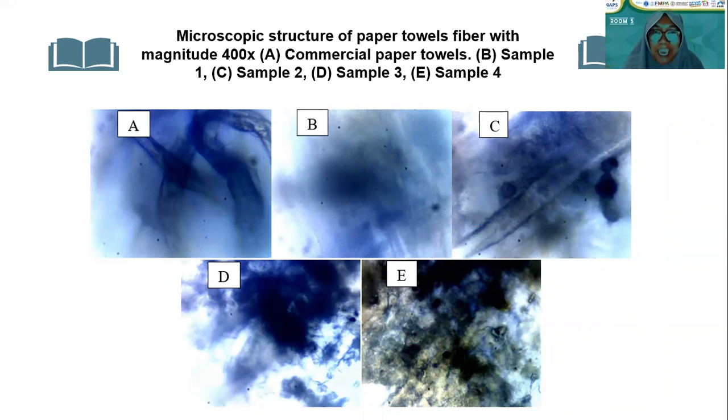Based on figures D and E, it can be seen that the native watermelon rind fiber is short. Thus, the manufacture of paper towel from watermelon rind should be added with material that has long fiber, such as wood and recycled paper.